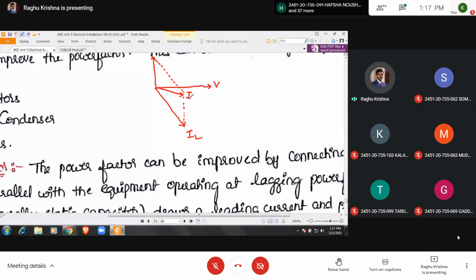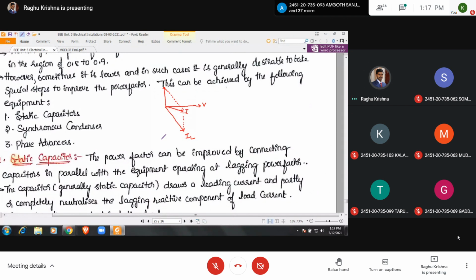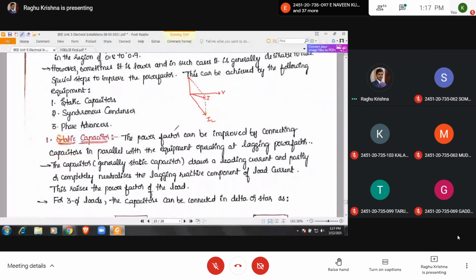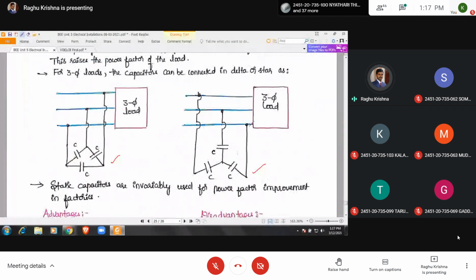So diagrams are very important. If you have the diagrams, the evaluator can give the marks without reading your matter. So that is the importance of the diagrams. You can draw the diagrams only if you understand the concept. How can you draw this diagram? If you understand the concept, then only you can draw this diagram correctly.